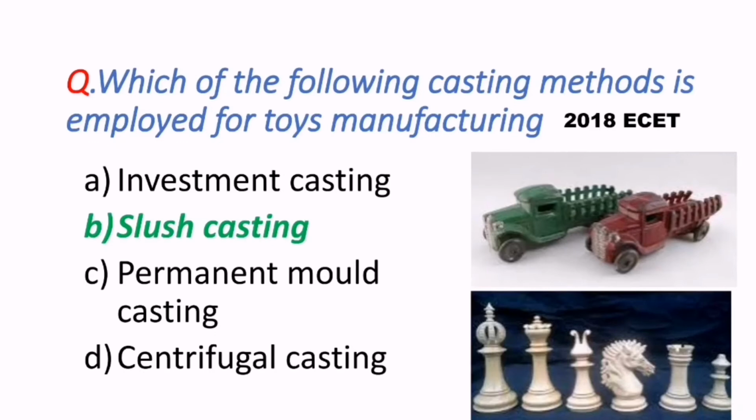And also we saw a question regarding slush casting at the starting, which came in the 2018 ESET exam. Which of the following casting methods is employed for toys manufacturing? The correct answer is slush casting. By slush casting, toys are manufactured.